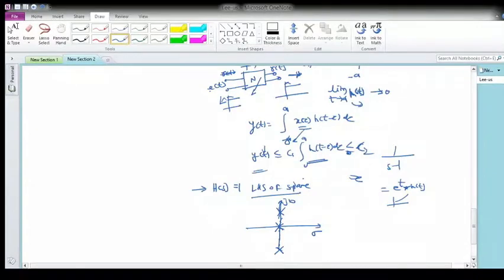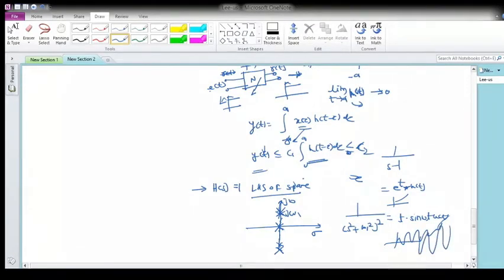If there is a double pole, then what will happen? The system will become unstable. Why? Suppose I have double poles at the same complex conjugate location. It will be s square plus omega 1 square, and its square. If I take the inverse, it will be t times sine omega 1 t into u of t, and this will not be bounded. It is not exponential, but it will be unbounded.